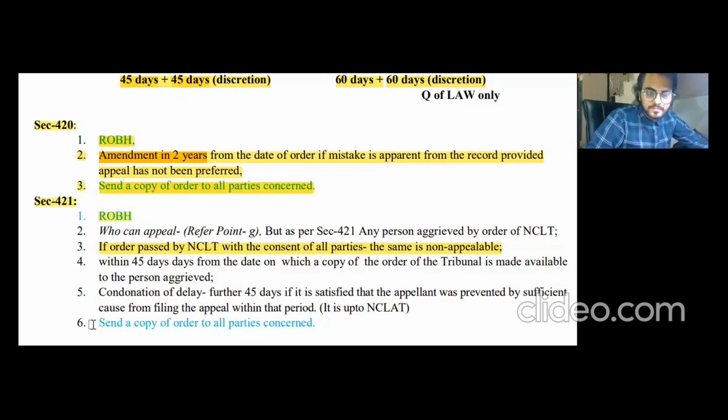All right. So yes. Now the second point says who can appeal. Point G you can refer for your knowledge, but as per section number 421, any person aggrieved by the order of NCLT can appeal to the NCLAT. All right. The time limit is within 45 days, and a further 45 days if NCLAT is satisfied that the appellant was prevented by sufficient cause from filing the appeal within that period. It is up to NCLAT. So summarizingly, that. All right.